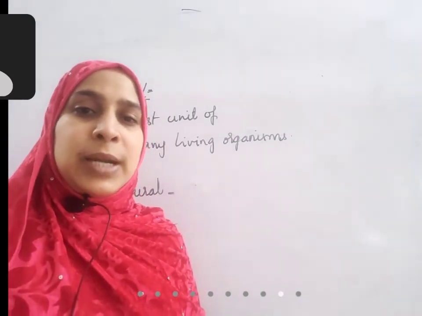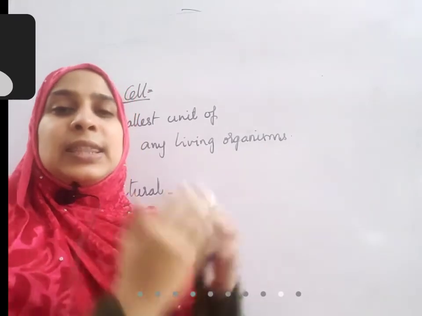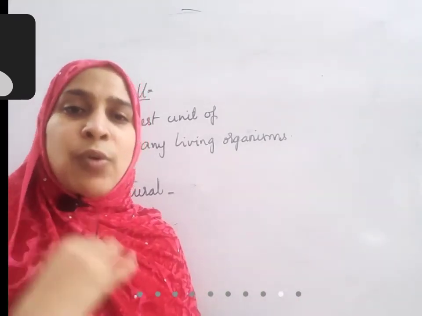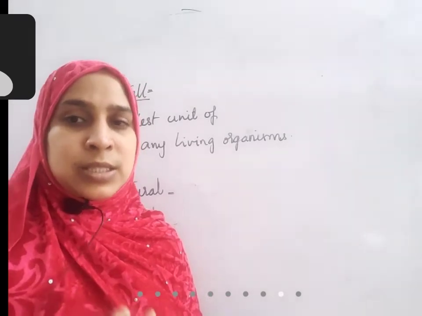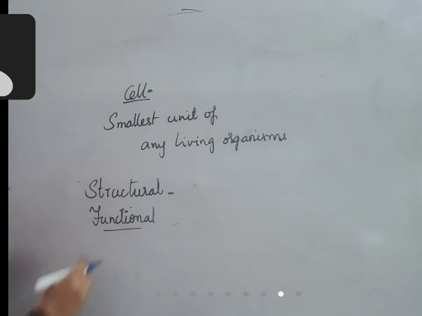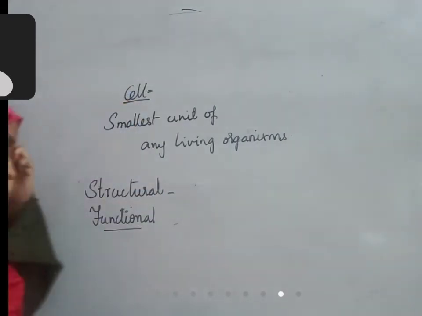You take, for example, digestion. Cells will participate in digestion, then only complete digestion occurs. Respiration: each and every cell of our body participates in the respiration process, then only respiration completes. So the functioning of an individual occurs also at the cellular level. That's why it is called the functional unit.